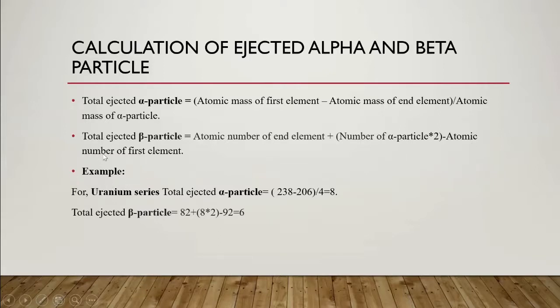One example is here. For the uranium series, total ejected alpha particles: uranium is decaying to lead. The atomic mass of that uranium isotope is 238, and for that lead isotope the atomic mass is 206, divided by the atomic mass of the alpha particle, which is 4. So that is 8. For the uranium series, the total ejected alpha particles is 8.